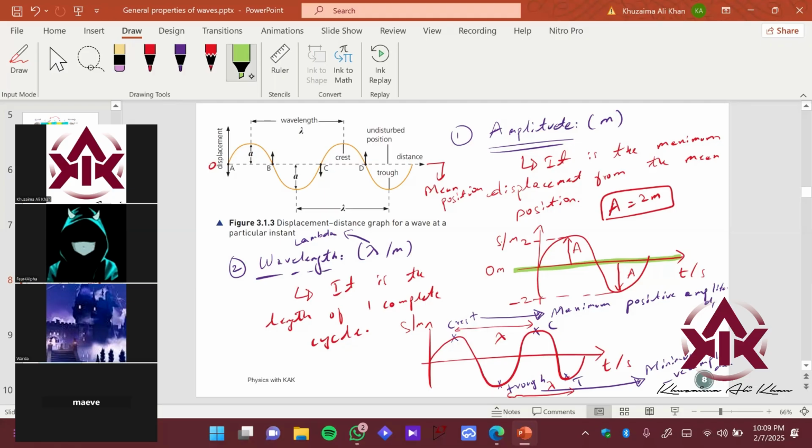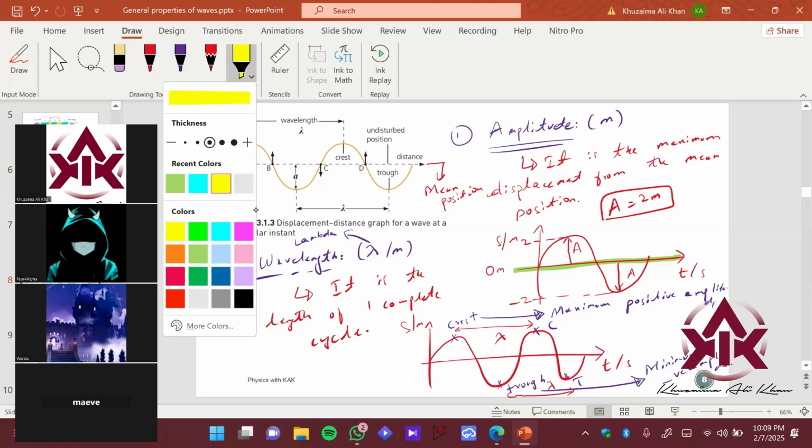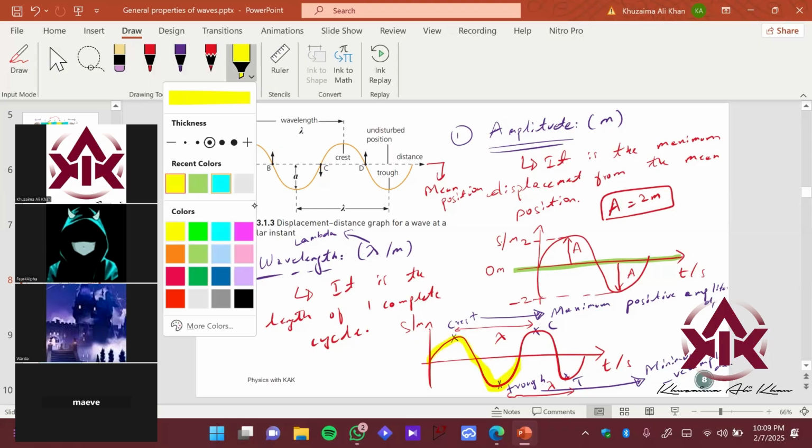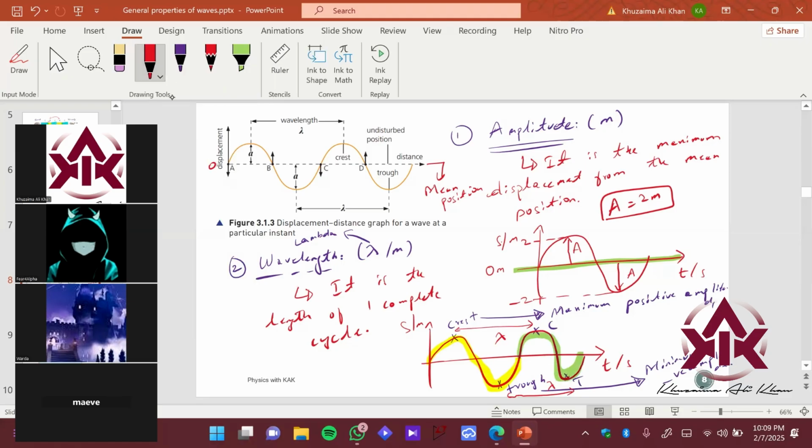If you are smart enough, you can see, sir, that this wave started and then completed here. Then this wave is getting started again from here, so it is repeating over here. So you can say that from point A to point C, let's say point D, one complete cycle is done. So this can also be called one lambda. One complete cycle is the duration after which the wave pattern starts to repeat.